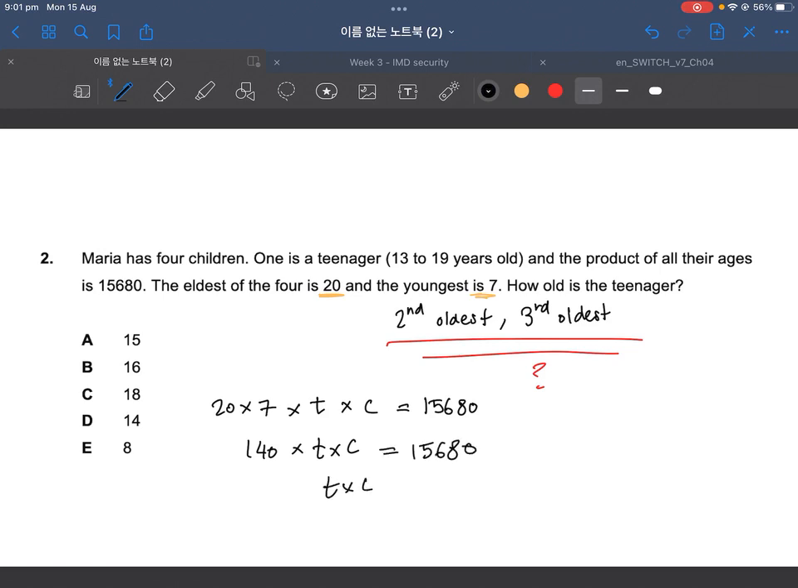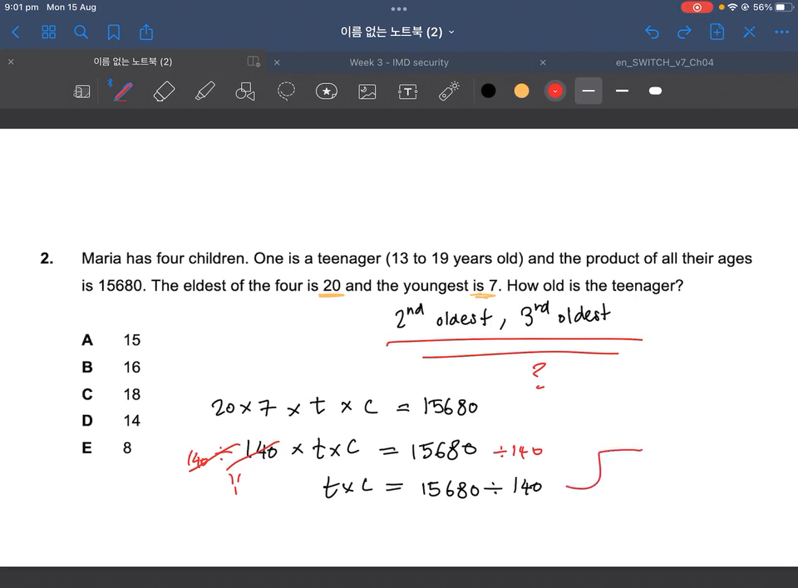Then T times C must be equal to 15,680 divided by 140. Now, how do I get from the second step to the third step? Well, imagine I divide each side by 140. 140 divided by 140 is 1. So that's just 1 times T times C, which is what I have here on the left side. And on the right side, we retain this 15,680 divided by 140.